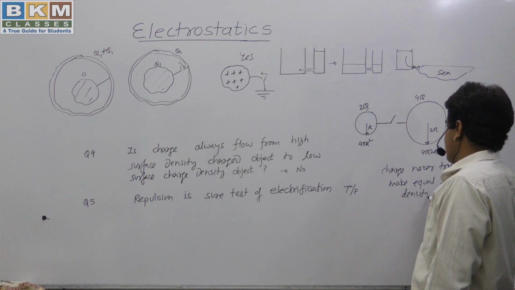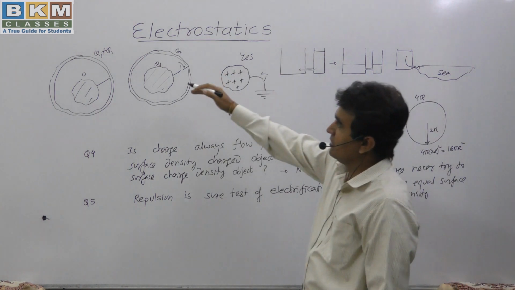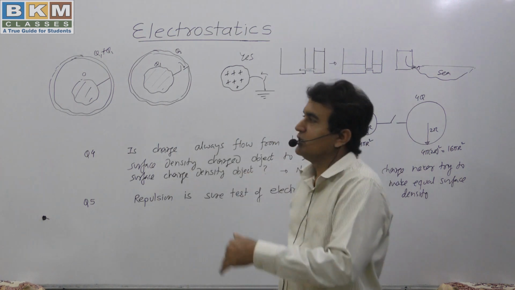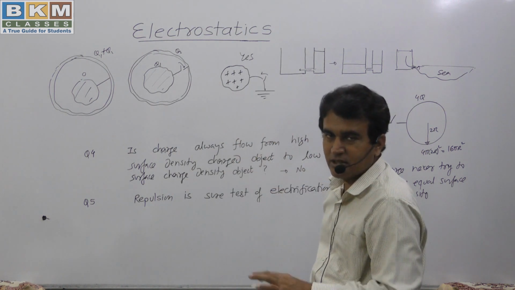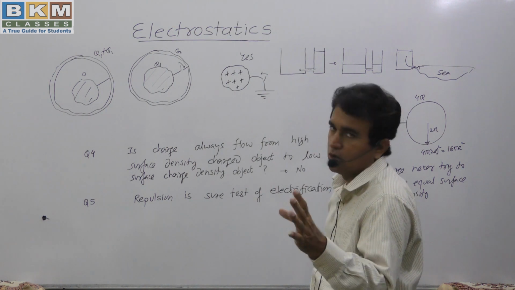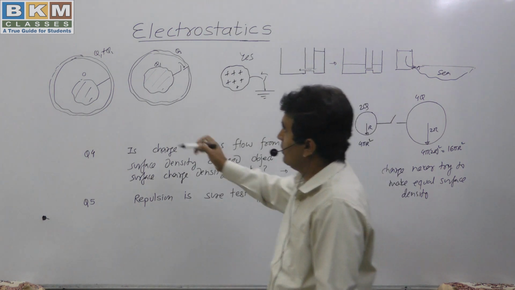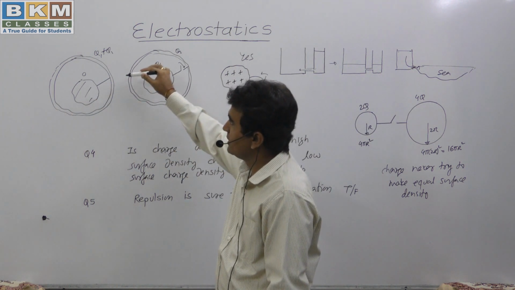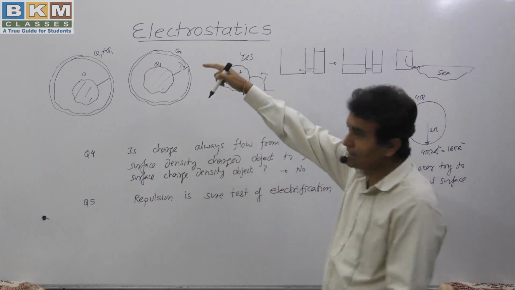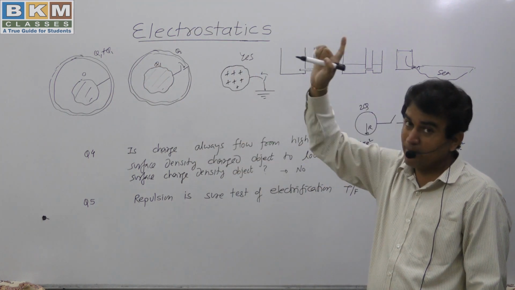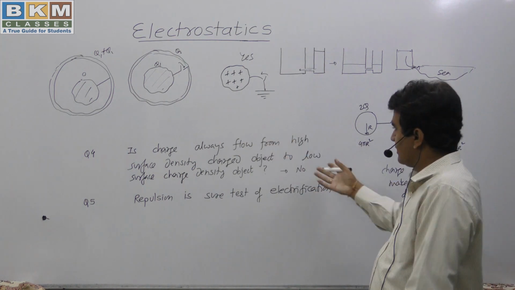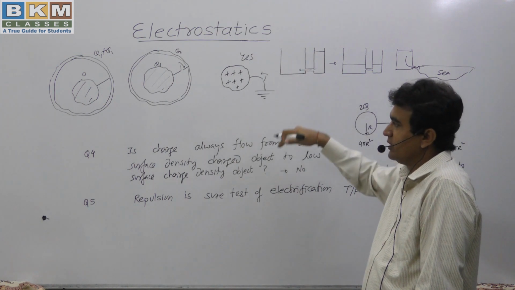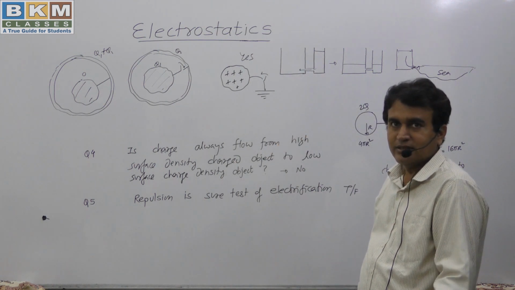If this is the case, then in our previous question, this cannot be possible. We have discussed a previous question in which the whole of the charge goes from one object to the other object. This was my example to you. I have given this result to you, that the whole of the charge of this object will go to this. This means this rule is breaking in this example. So by the knowledge of the previous example, you can definitely say that this should be false. So just by the previous information you can reach the fourth question and give the answer.